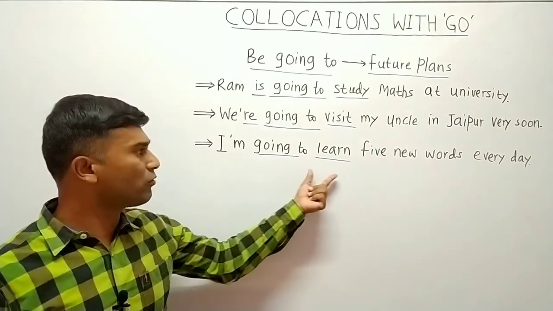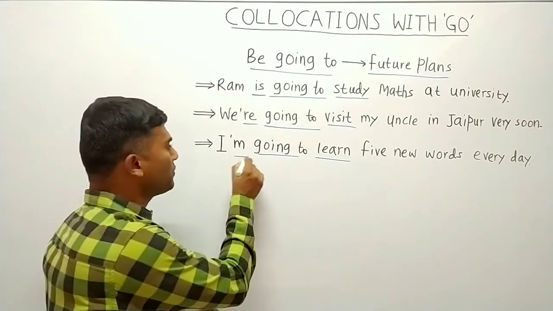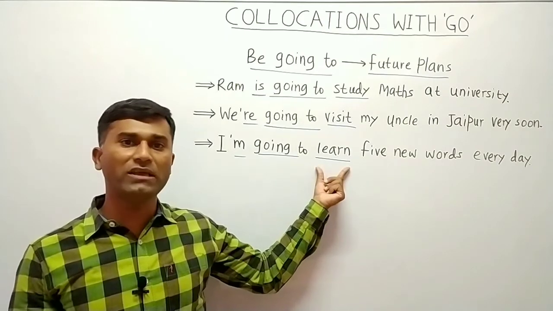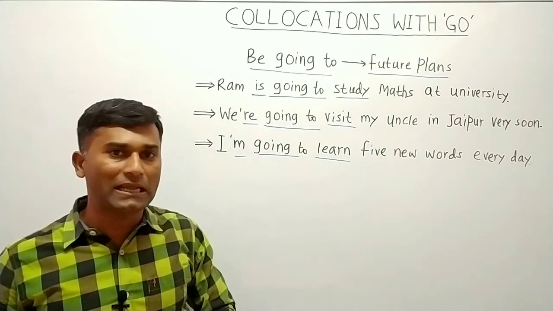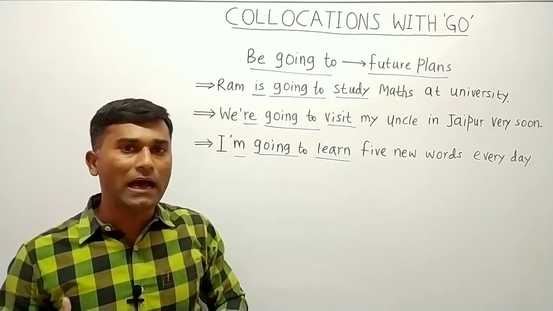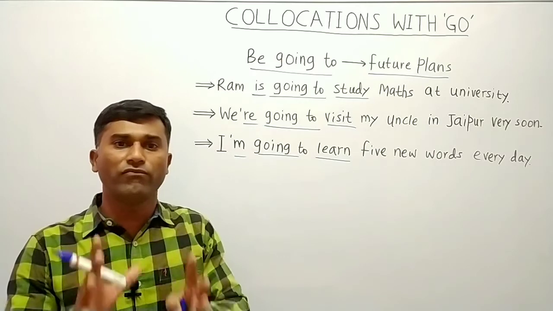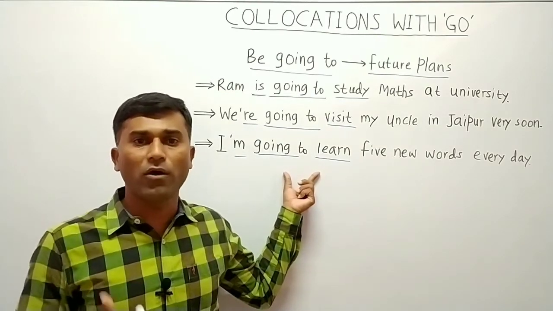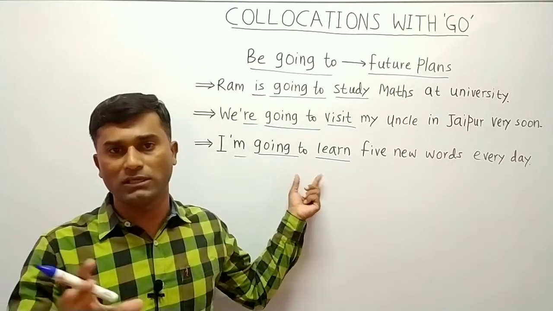Next is, I am going to learn 5 new words every day. Here also am is the be verb, then going to and then the base form of the verb. So when we say a sentence like this, it means that I have made a plan, I have decided that every day I am going to learn 5 new words. So this is my future plan. In order to indicate a future plan, we use the be going to construction.